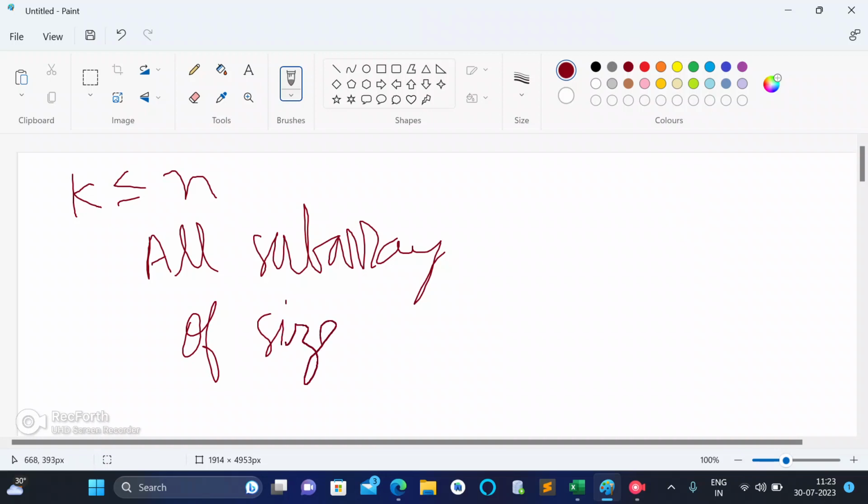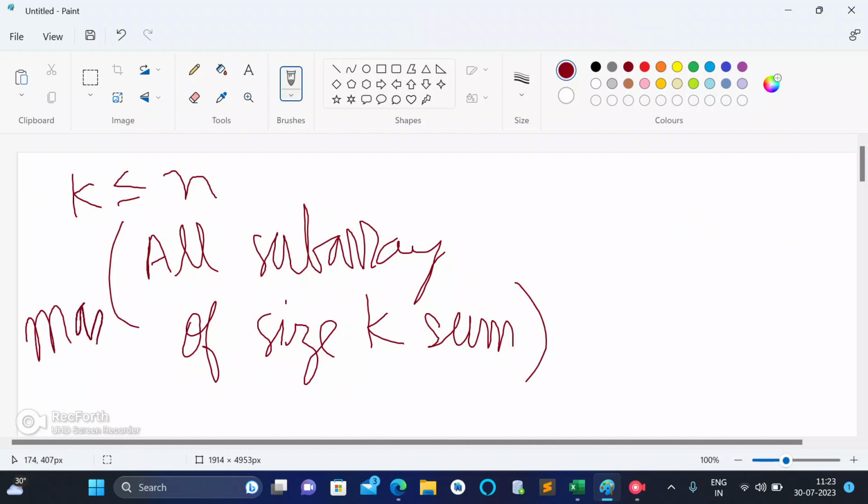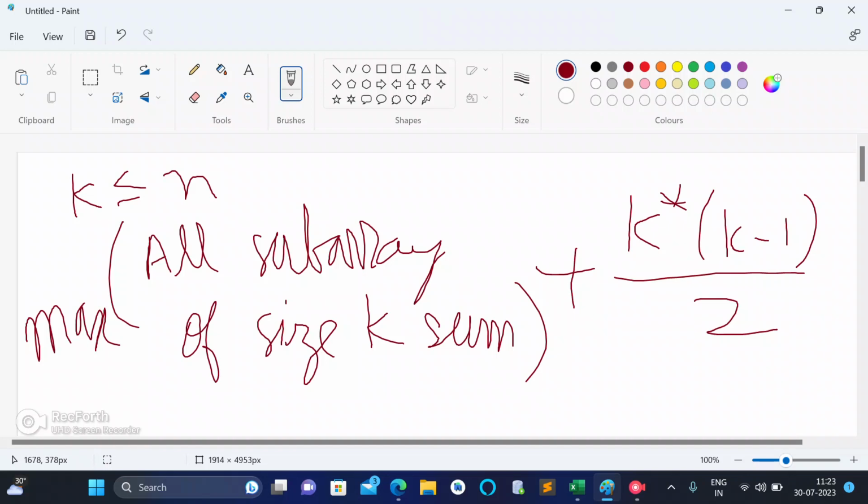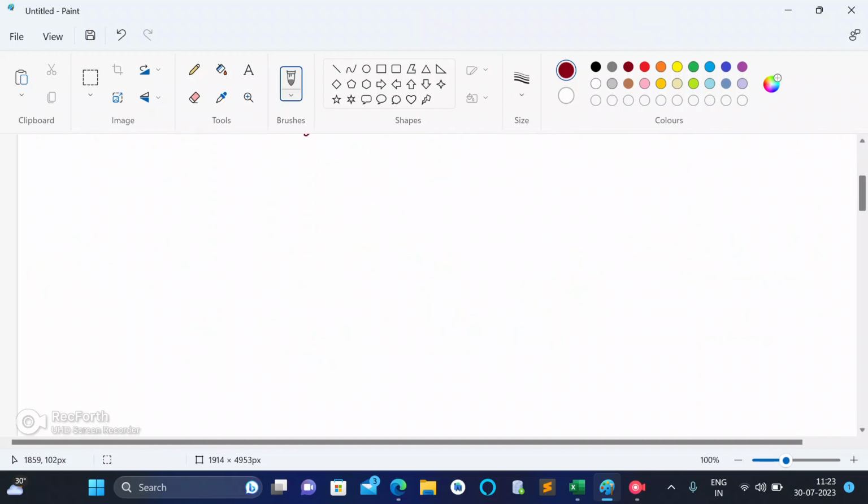All subarrays of size k, sum, we have to take the max of it plus k into k minus 1 by 2.